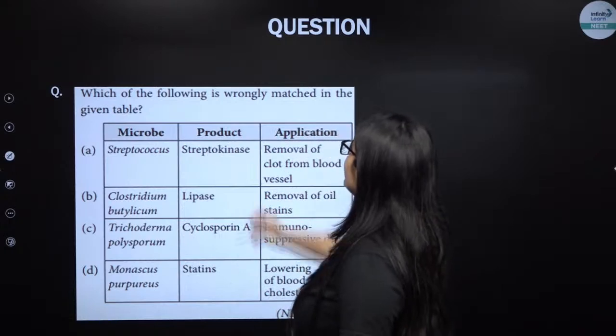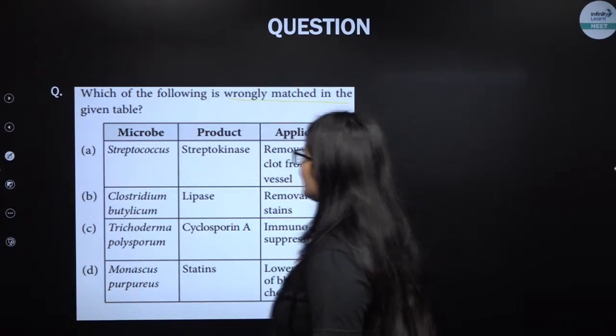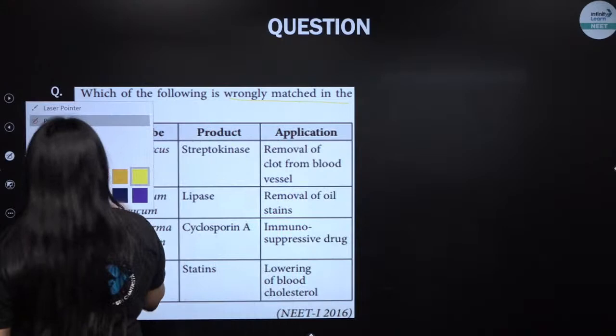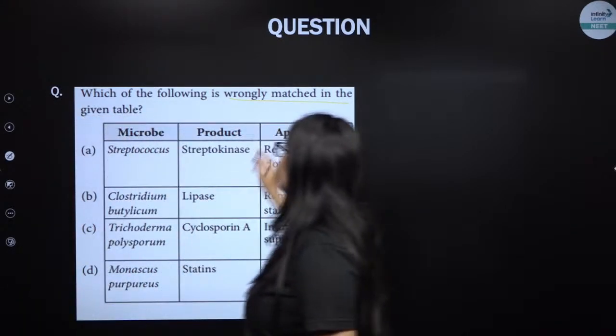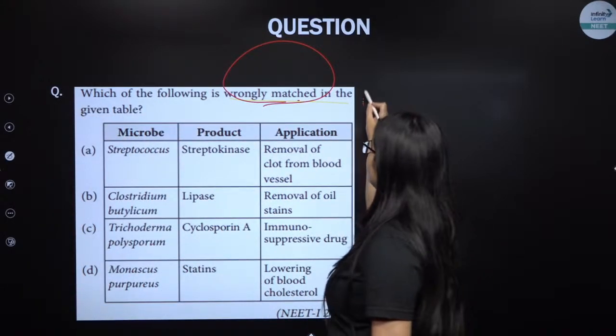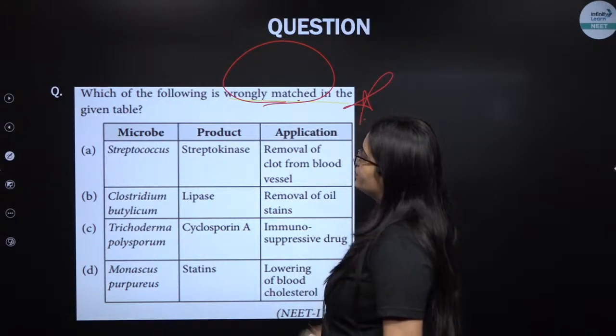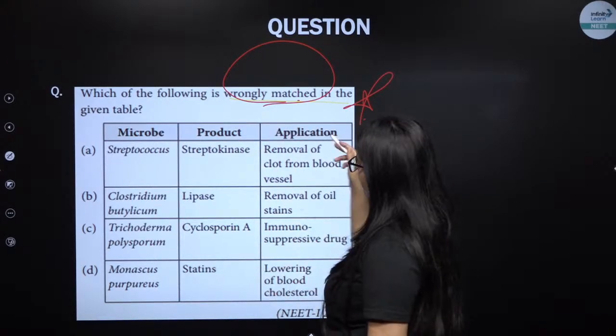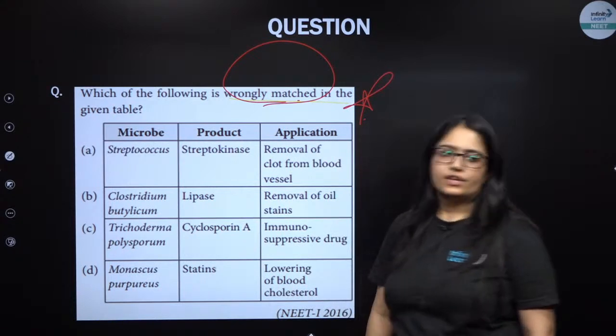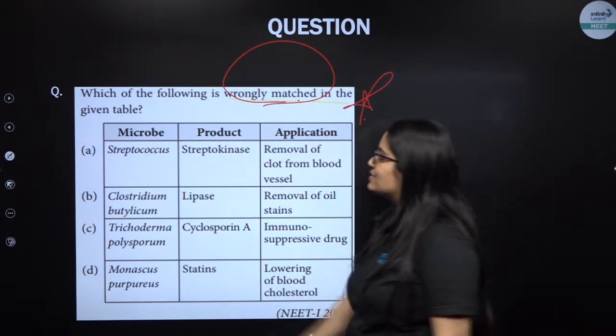Which of the following is wrongly matched? So can you tell me which of the following is wrongly matched in the given table? This is a microbe, this is the product, and this is the application. Can you guys guess which one is wrong?